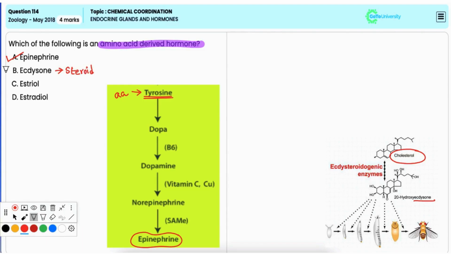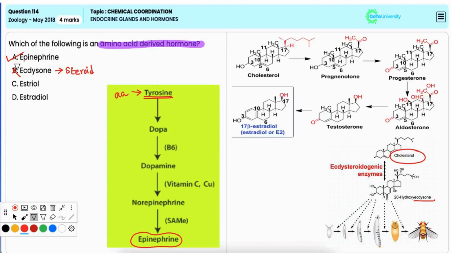Option C, estriol. It is also incorrect because estriol, which is a type of estrogen, is a steroid hormone. That is, it is derived from cholesterol and not from amino acids.